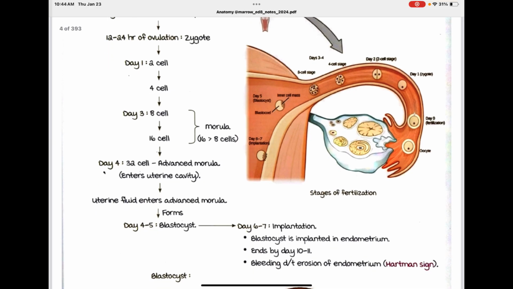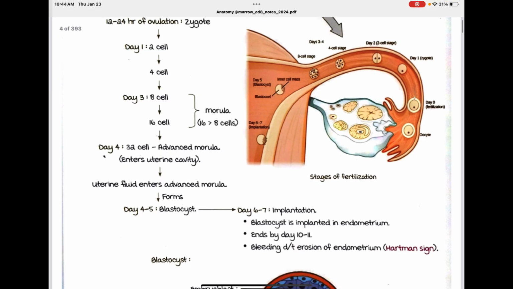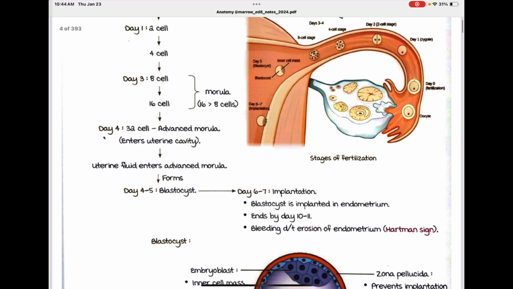Day 4, 32 cells advanced morula, which will enter the uterine cavity. Then uterine fluid enters advanced morula, forms day 4 to 5 blastocyst. Day 6 to 7 implantation.